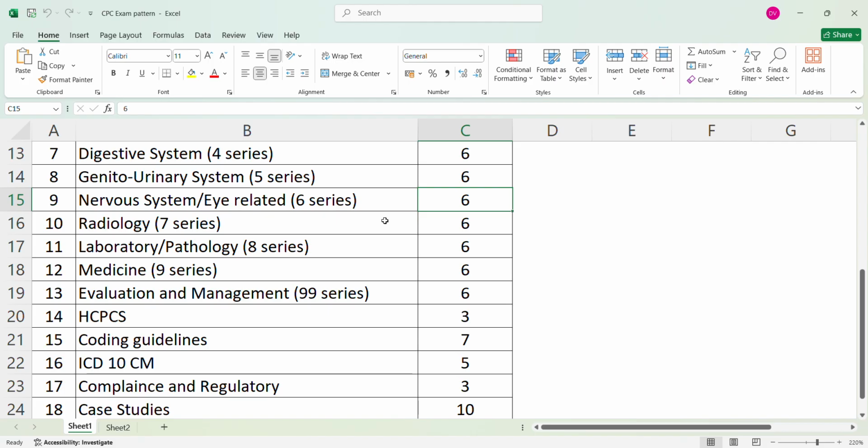For example, you might get a scenario where a patient undergoes a procedure, and you will have to identify the correct diagnosis and procedure codes, including any necessary modifiers. These questions are more complex and require you to fully understand the patient situation, the medical services provided, and how to apply coding guidelines.